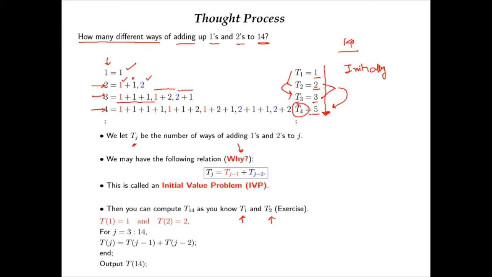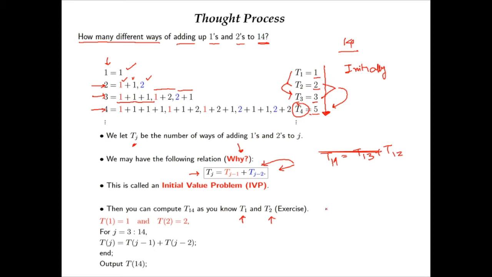Why are two values required? Because when you are trying to find T_j, you need two inputs, T_(j-1) and T_(j-2). So if you want to find T3, you need T1 and T2, and when you are going to find T14, you need T13 and T12, and then you add them.